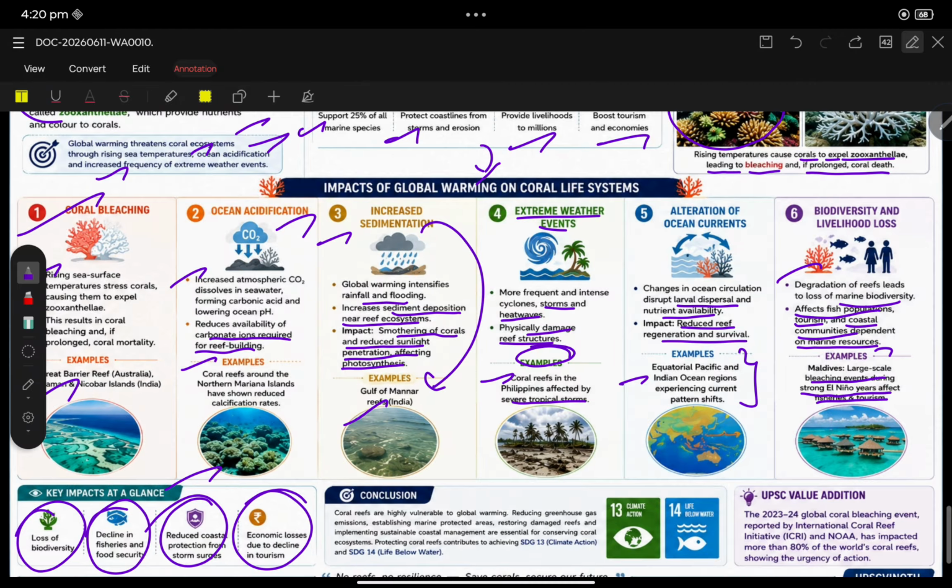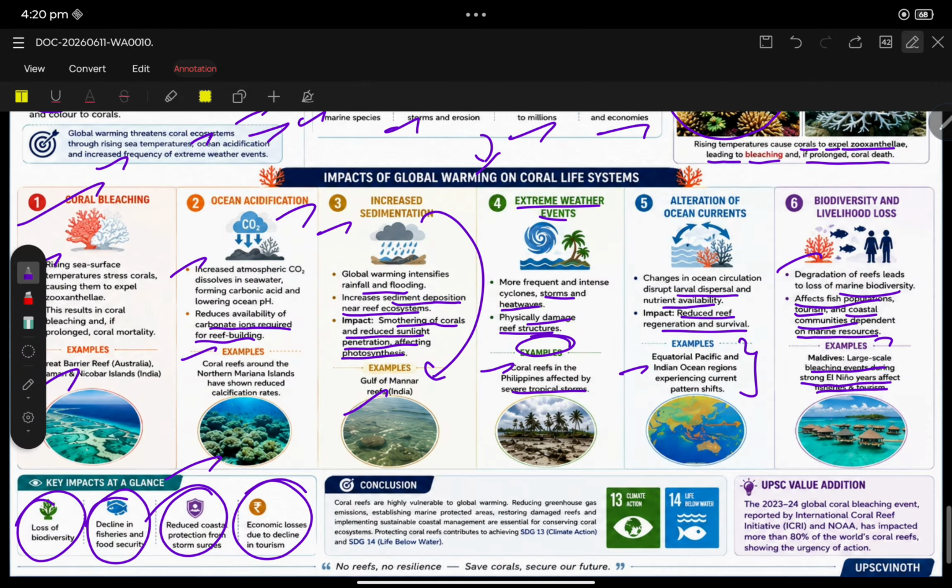So conclusion: coral reefs are highly vulnerable to global warming. Reducing greenhouse gas emissions, establishing marine protected areas, restoring the damage, and implementing sustainable coastal management are essential for conserving the ecosystem, protecting coral reefs, and contributing to achieving SDG 13 and SDG 14, climate action and life below water.